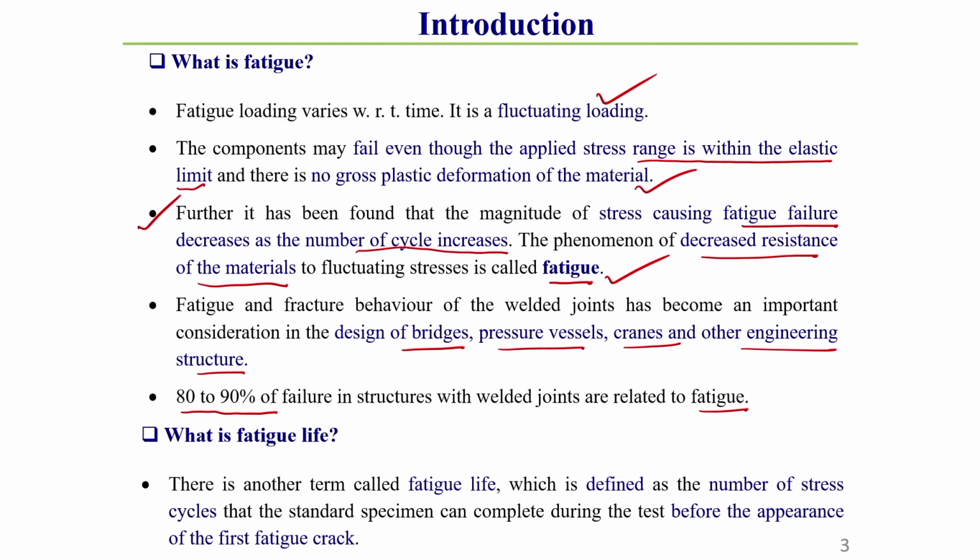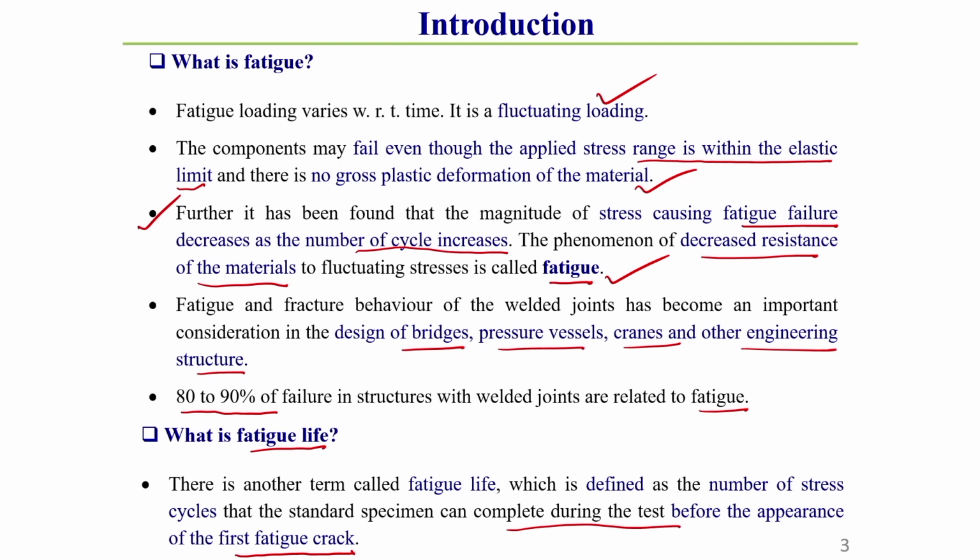Now, another very important term is called fatigue life. What is fatigue life? Fatigue life is defined as the number of stress cycles that a standard specimen can complete during the test before the appearance of the first fatigue crack. You should keep this in mind.